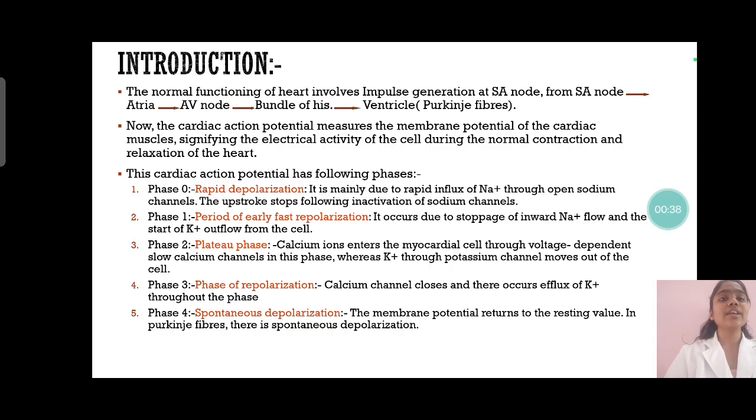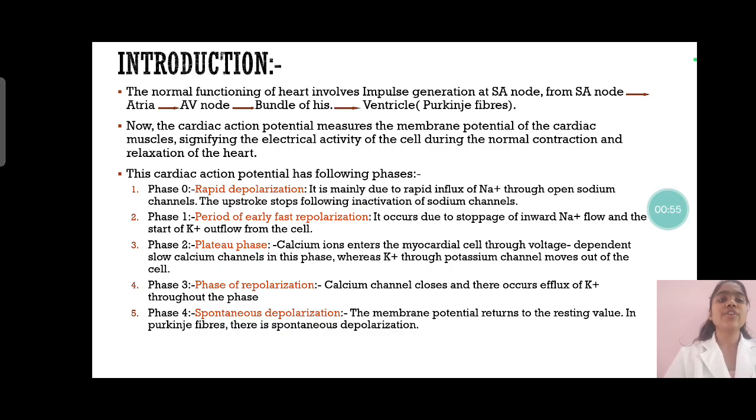Further, let's understand the cardiac action potential. Cardiac action potential is the membrane potential of the cardiac muscles, which signifies the electrical activity of the cell during the normal contraction and relaxation of the heart. The cardiac action potential has many phases, right? Phase 0, 1, 2, 3, 4.